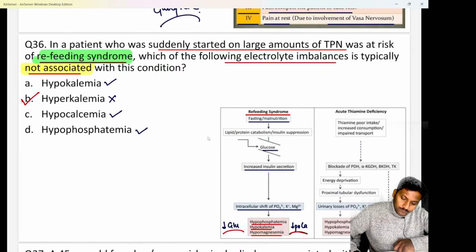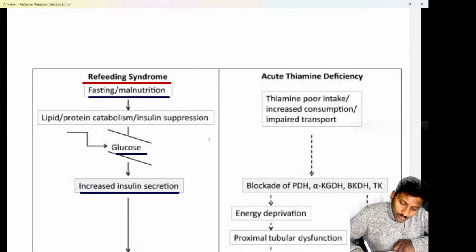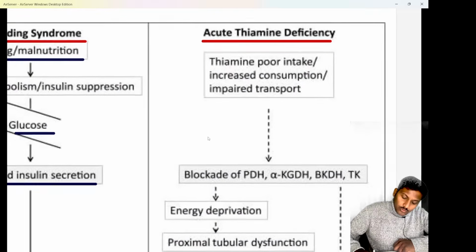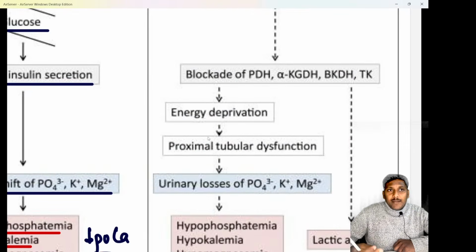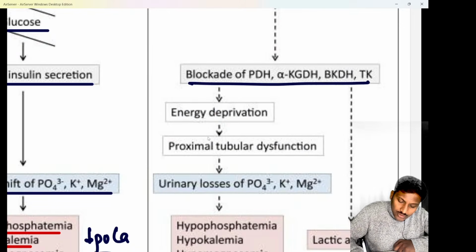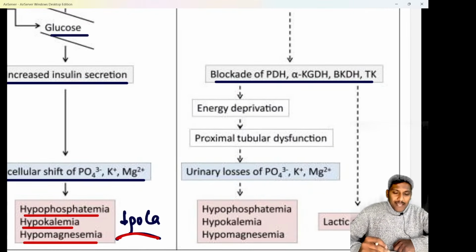Do remember, if there is an acute thiamine deficiency or acute deficiency of vitamin B1, remember what will happen. In that condition, we know thiamine or vitamin B1 is necessary for a lot of enzymes. So obviously there will be blockage of all these enzymes. The pyruvate dehydrogenase in the link reaction will not work.